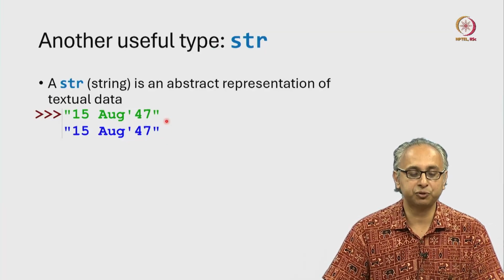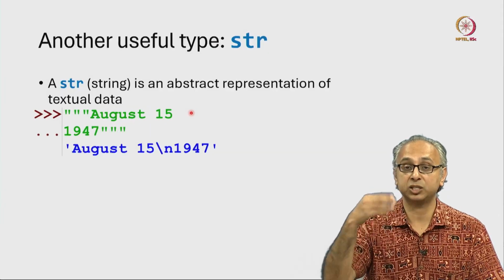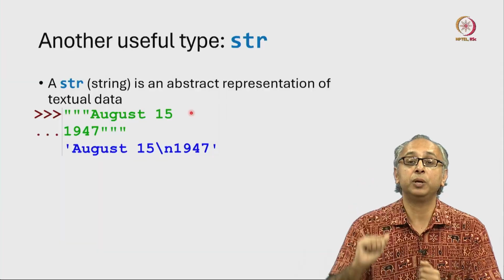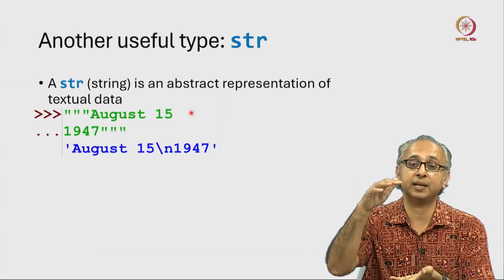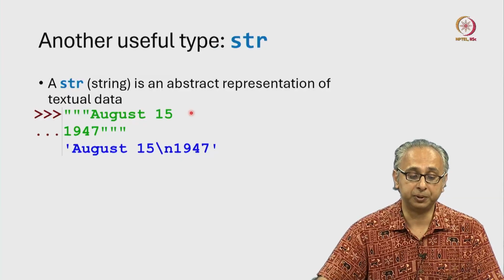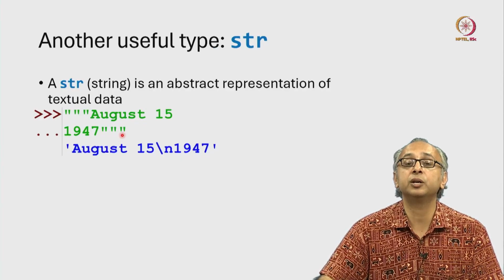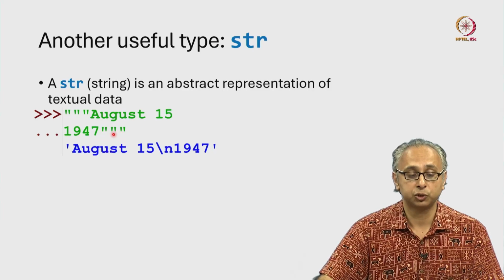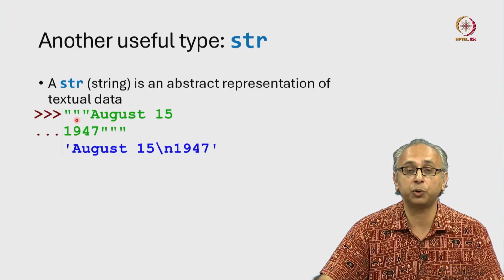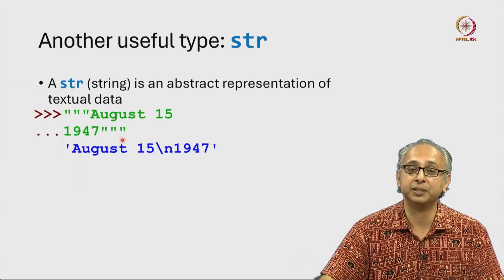Now, continuing with strings, if we want a string that spans multiple lines, let's say we want to represent textual data that is a paragraph of text, well, that is possible. You can enclose your string within triple quotes. So here I have started with the double quotes repeated 3 times, and I'm ending again with the double quotes repeated 3 times.